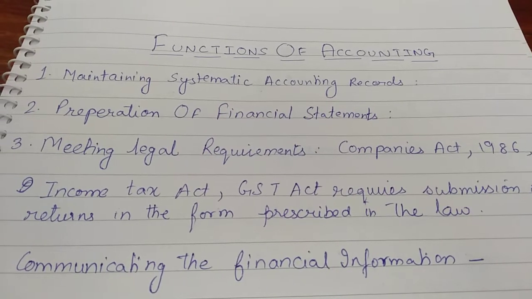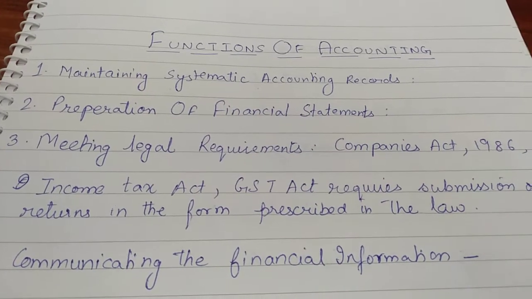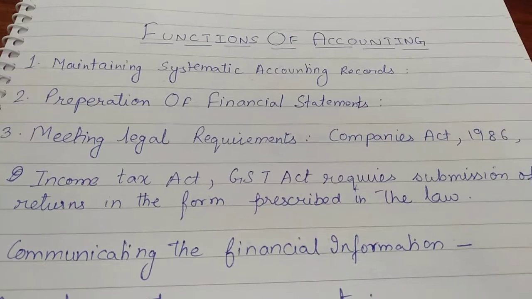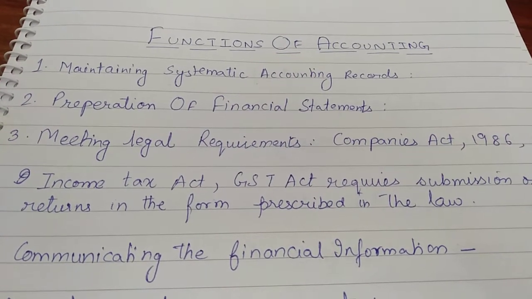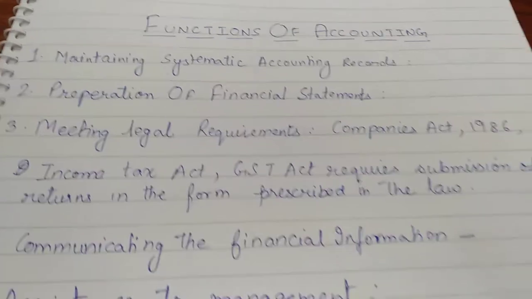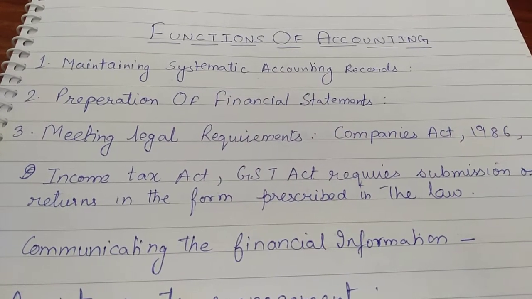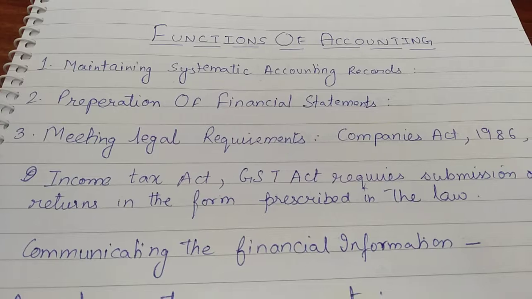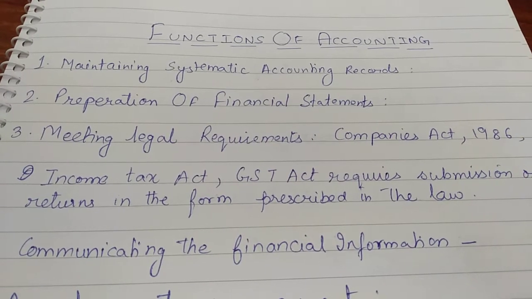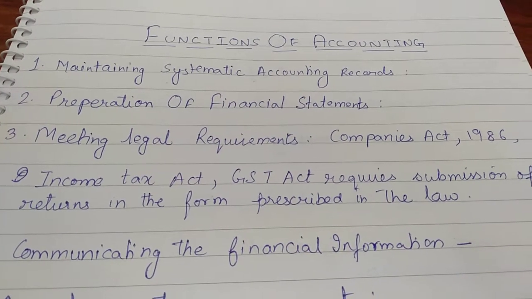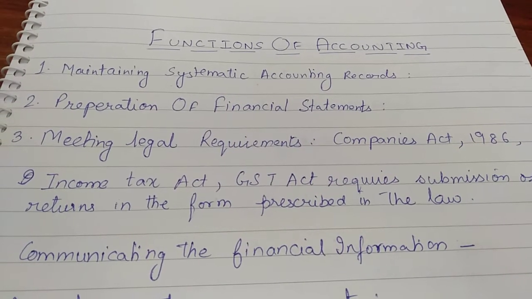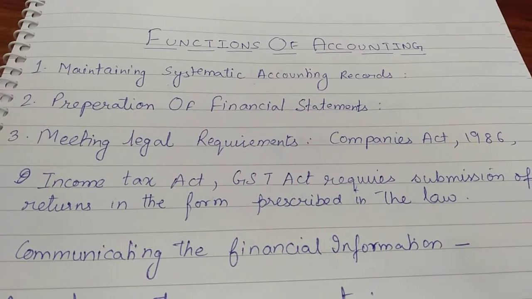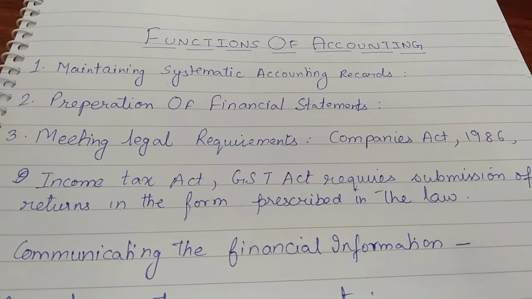Whenever you are going to show your accounts in front of any tax authority, any legal authority, they will accept your accounts only if they are prepared following the guidelines of ICAI, Institute of Chartered Accountants of India. So it means first function in accounting is you have to maintain records in a systematic manner.